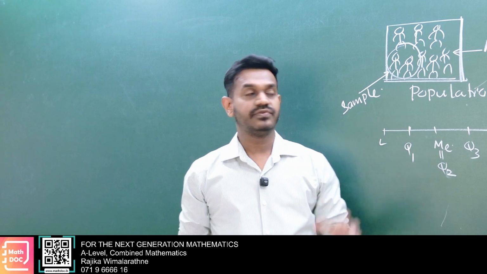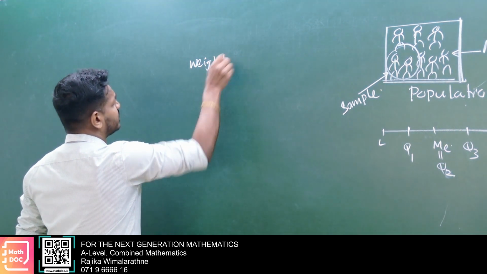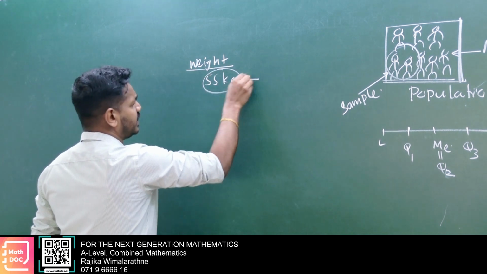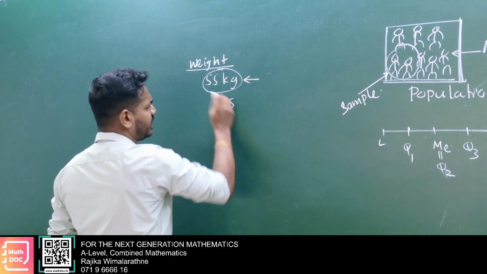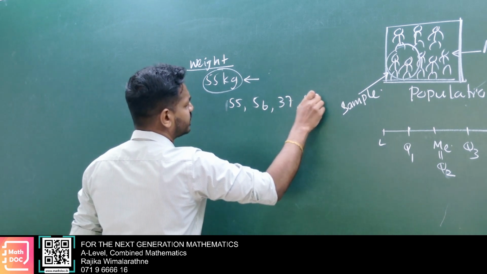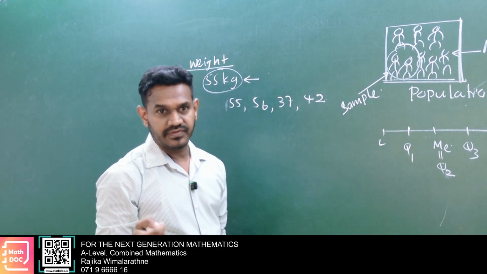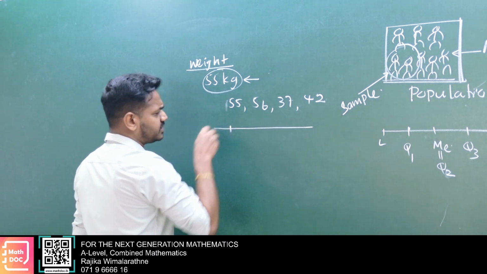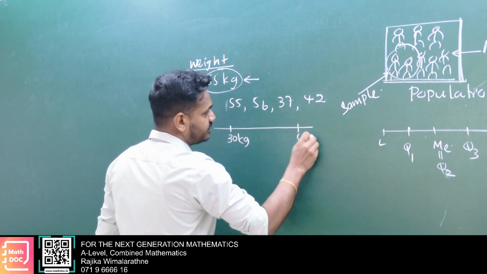If you have quantitative data, consider weight. For example, 55 kilograms. If you round to an integer, we call this discrete data: 55, 56, 37, 34, 42. These are what we call discrete data. If we round to 1 kilogram, then that is discrete. Consider the weight of students distributed from 30 kilograms to 100 kilograms.